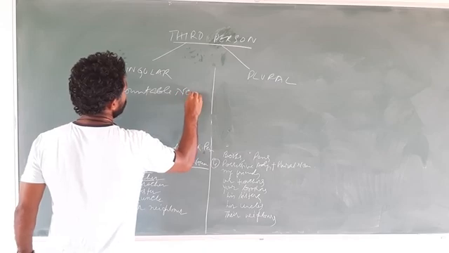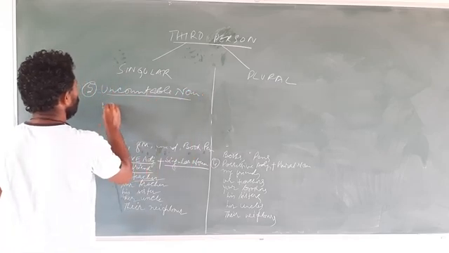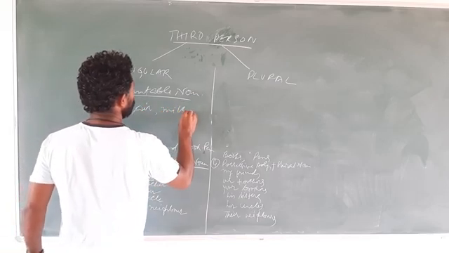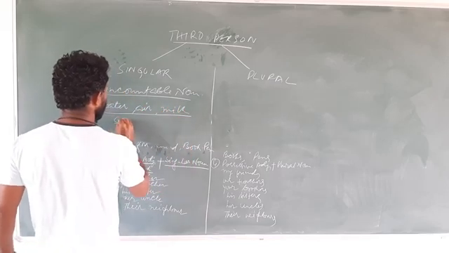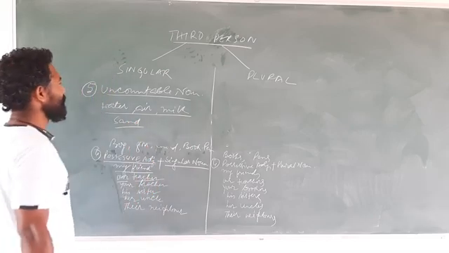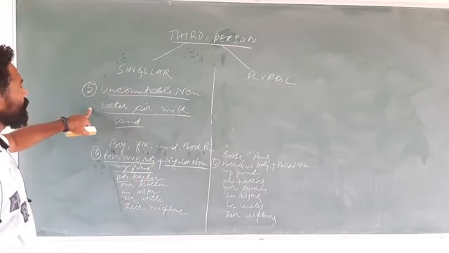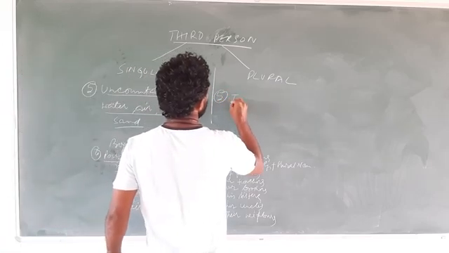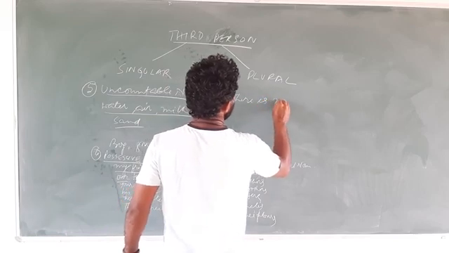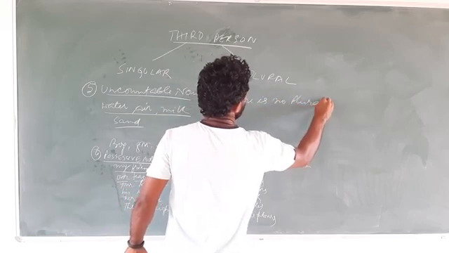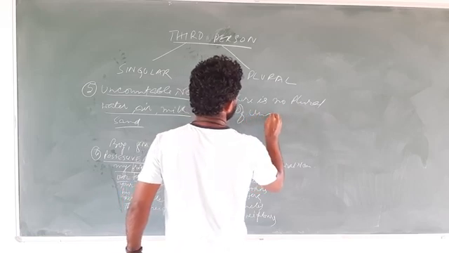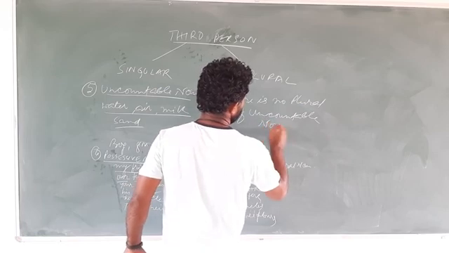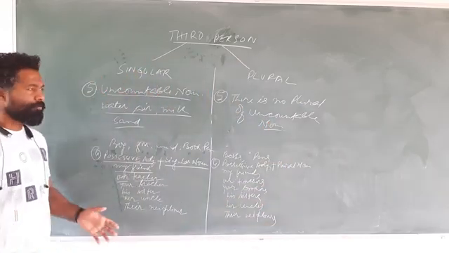Uncountable nouns. Uncountable nouns are like water, air, milk, sand, which you cannot count. The fifth point for third person singular number is uncountable nouns. And the fifth point is that there is no plural form of uncountable nouns. Have you understood, children?